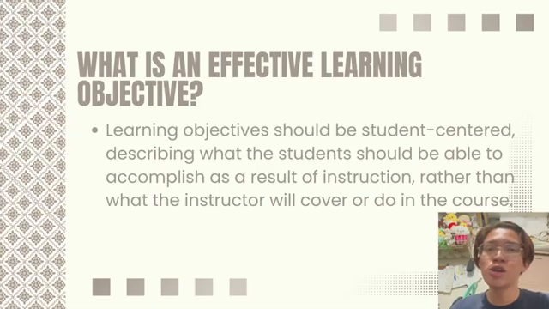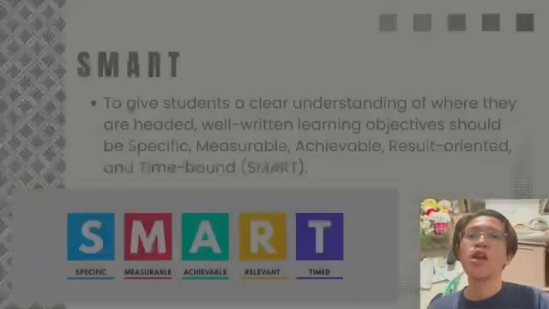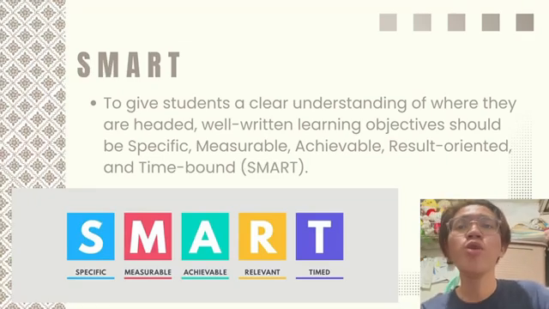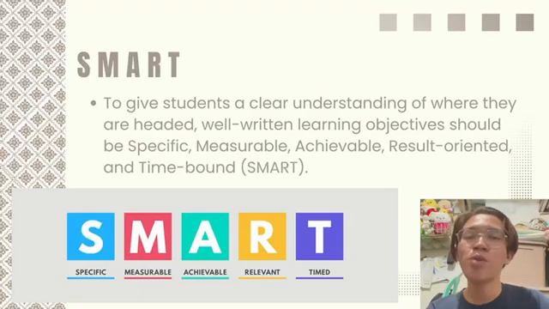And also, to ensure students are focused, it is helpful to pursue learning objectives with different kinds of prompts. To give students a clear understanding of where they are headed, a well-written learning objective should be specific, measurable, achievable, result-oriented, and time-bound, which is SMART. We all know that SMART has five parts: specific, measurable, achievable, result-oriented, and time-bound.